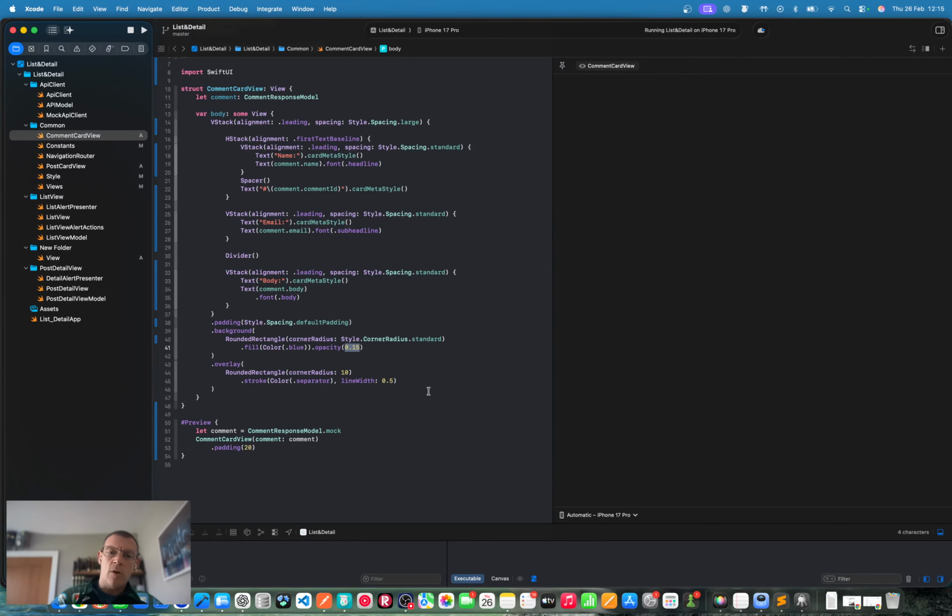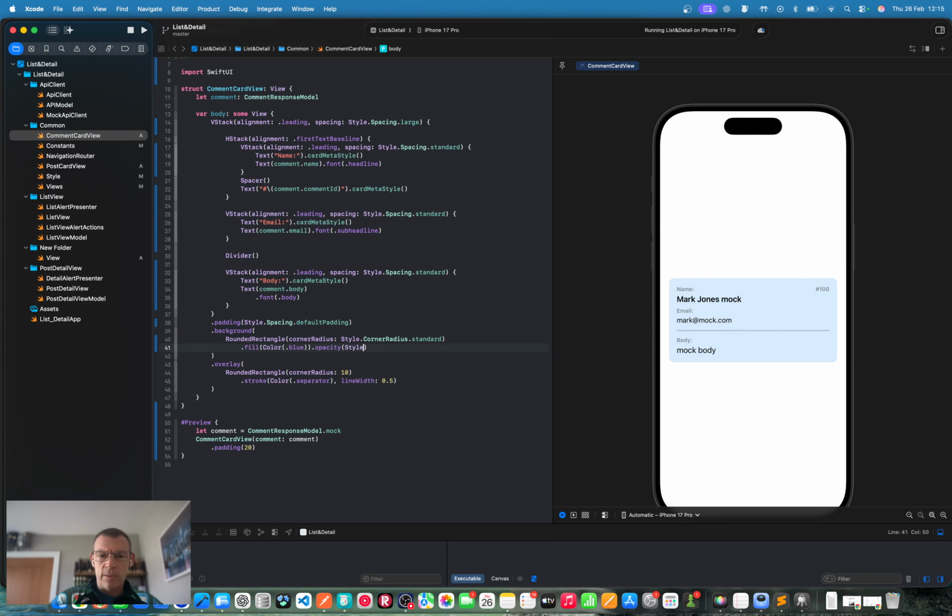So we go style dot opacity dot light, like that. That remains the same. We've got coloring here, so I will get rid of this. That's not required, and maybe because we're not using any deep, let's just stay with the default coloring here, or the native coloring here. So rounded rectangle, corner radius with a fill. Is that on a new line? It's fine. And opacity, that's fine. We've inlined these, but I think it's okay.